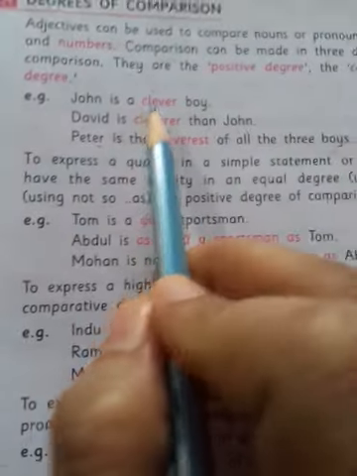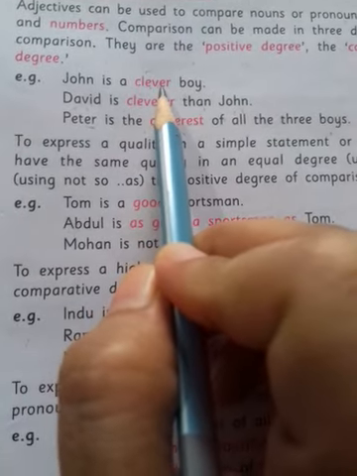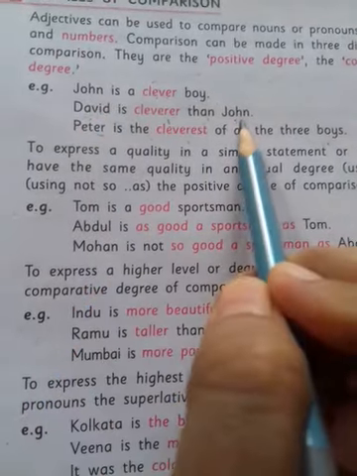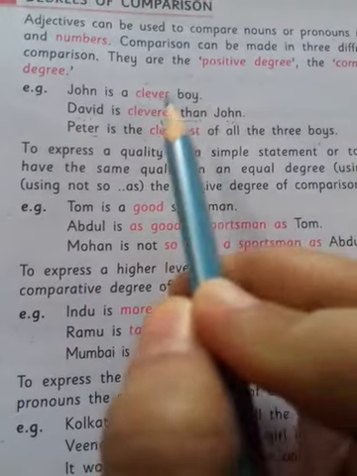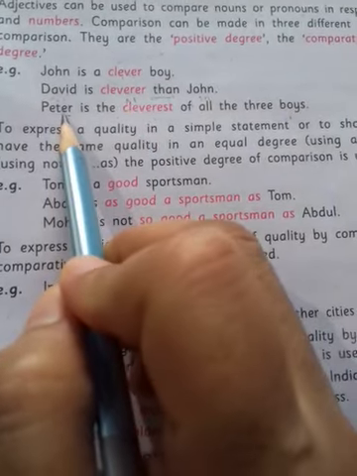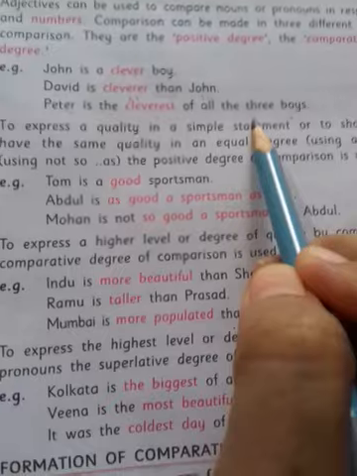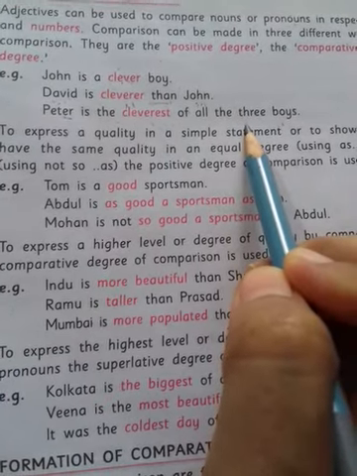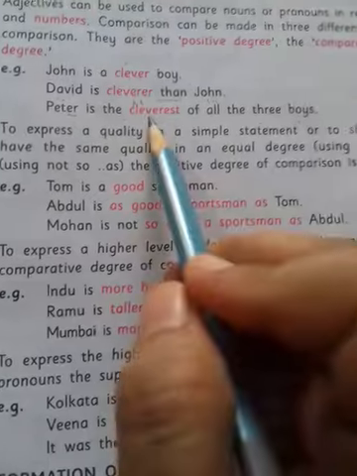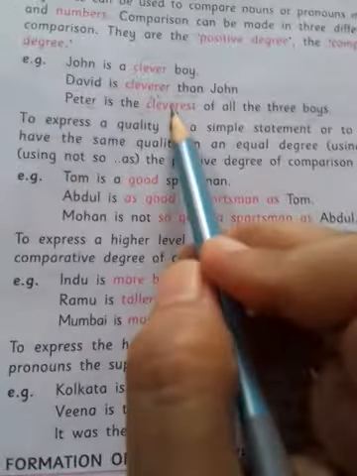When only one person is there, we use the positive degree. When two persons are compared with each other, we use the comparative degree. When a person is compared with more than two persons, we use the superlative degree, and that is cleverest.